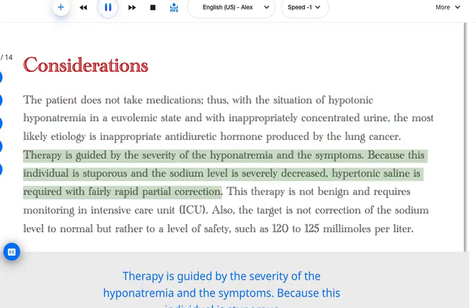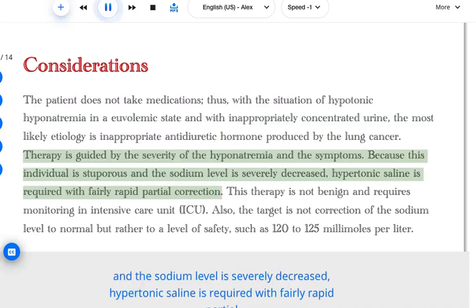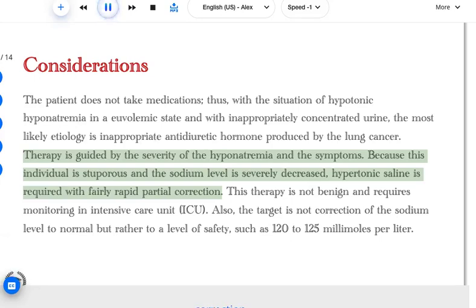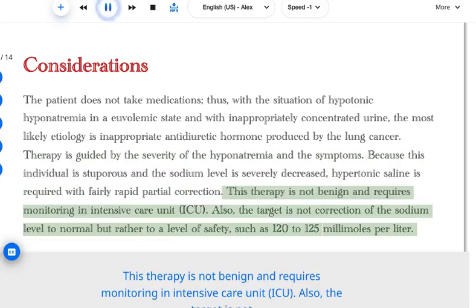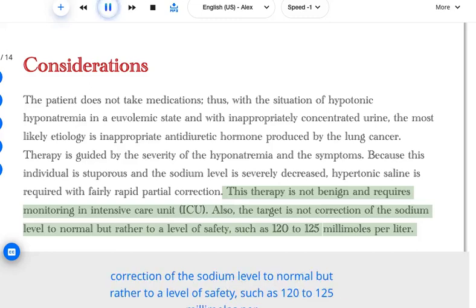Therapy is guided by the severity of the hyponatremia and the symptoms. Because this individual is stuporous and the sodium level is severely decreased, hypertonic saline is required with fairly rapid partial correction. This therapy is not benign and requires monitoring in the intensive care unit, ICU. Also, the target is not correction of the sodium level to normal but rather to a level of safety, such as 120 to 125 millimoles per liter.